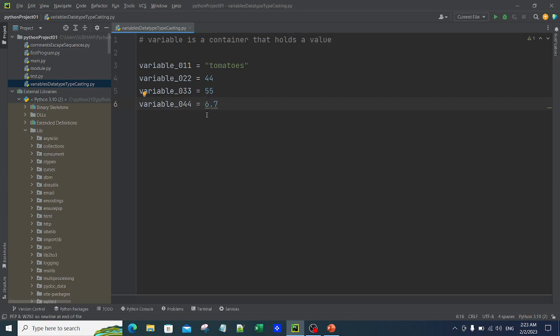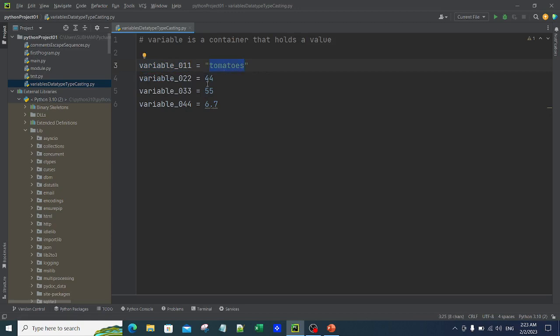Now why do we create a variable? Let's say I have 1,000 lines of code, and in that code I have to use this word tomatoes n number of times, let's say 1,000 times. Then I have to go ahead and write tomatoes 1,000 times. Instead of that, I can create a variable like this, variable underscore 011 or any name you can give, equal to tomatoes, and then wherever I use this variable underscore 011 in my code, automatically tomatoes will be called.